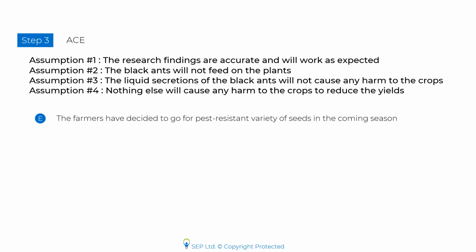Choice E. The farmers have decided to go for pest-resistant variety of seeds in the coming season. Now this choice goes against the intention of the passage. The farmers have already decided to take one measure to keep away the pests. The measure stated in this choice shows that the farmers do not believe that the ants will be able to ward off pests. Thus, this choice is the opposite of what is given and therefore is the incorrect choice.